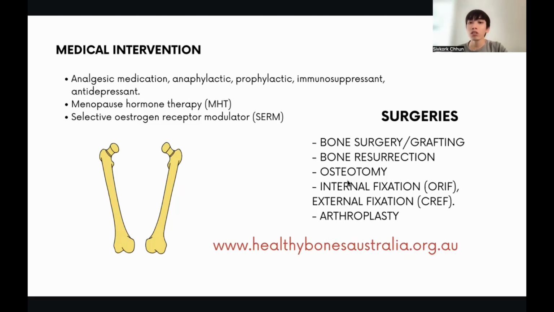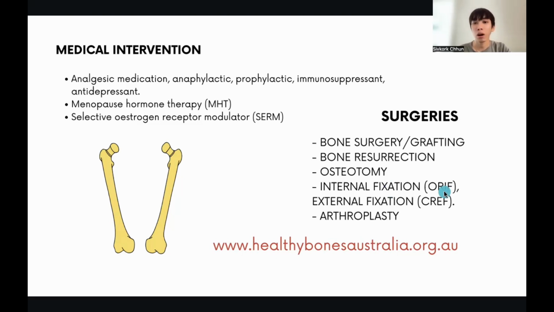And surgery, we have bone surgery or grafting, bone resection, osteotomy to cut, reshape, or realign bones, join, correct deformities of bones, and then internal fixation and external fixation. The internal is open reduction, and the external is like closed reduction. And we also have what we call arthroplasty. It's like a joint surgery. So these are the types of interventions to treat osteoporosis. And the two types of fracture fixation procedure are open reduction and closed reduction.